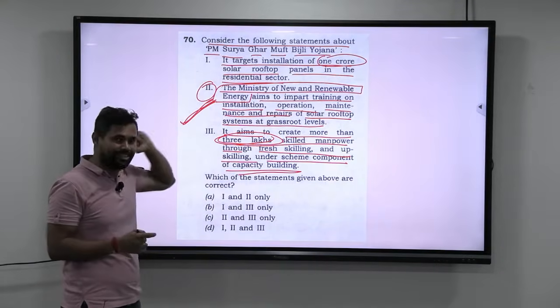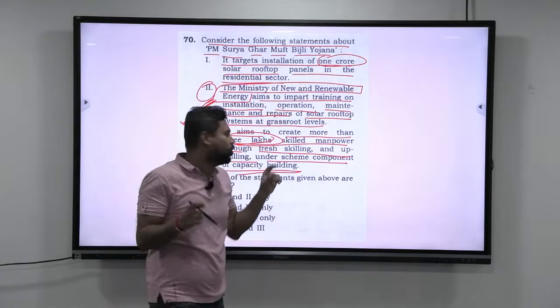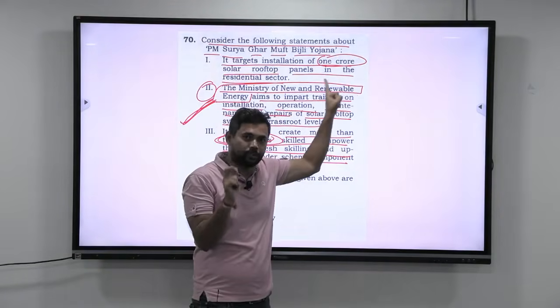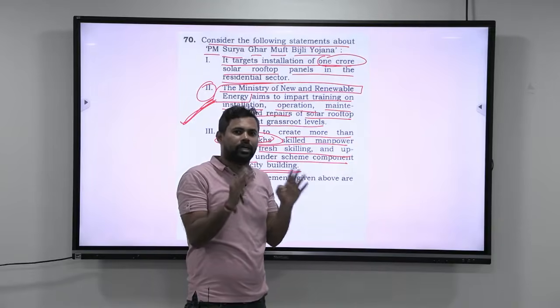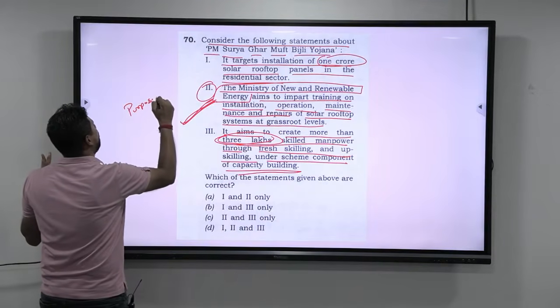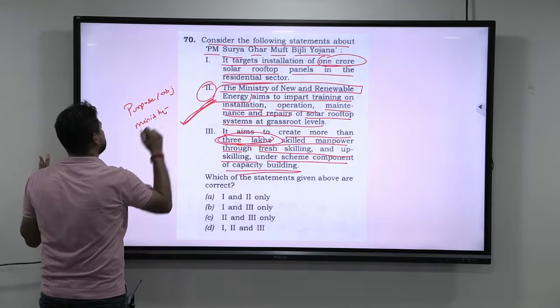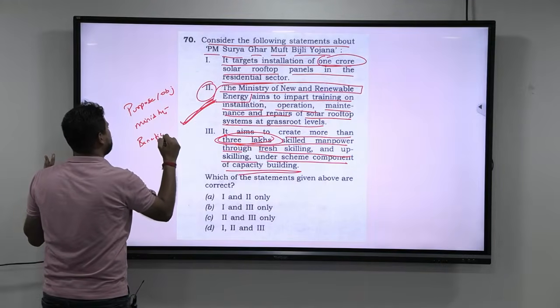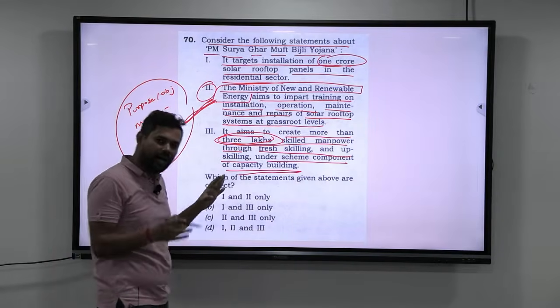So more or less we know that this particular statement is true, but these are the 2 statements where you have to know the specificity of that particular program. But it is not difficult because this was in the news, and if you have read, as I told you, the 3 dimensions, that is the purpose or objective, the ministry and the beneficiaries, any program you read, if you can read these 3, you can automatically get the answer. So overall, I will tell you the answer.